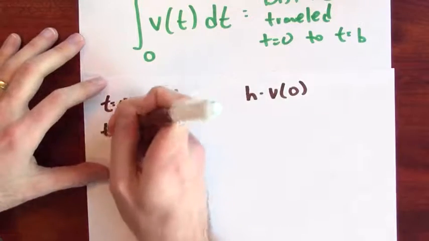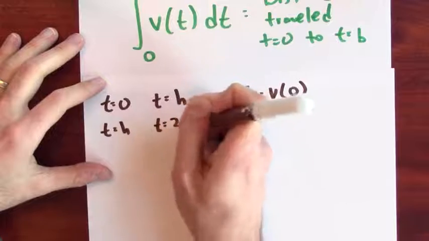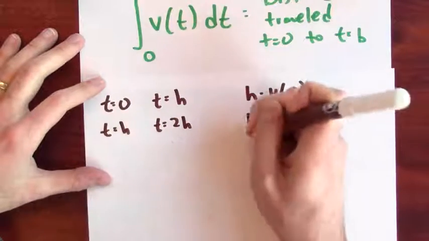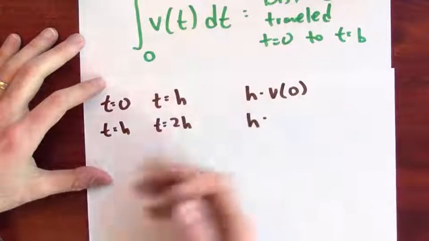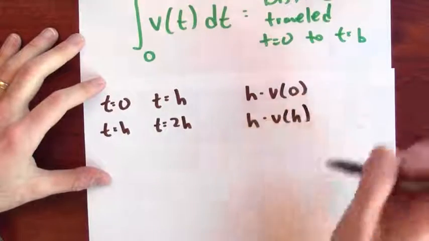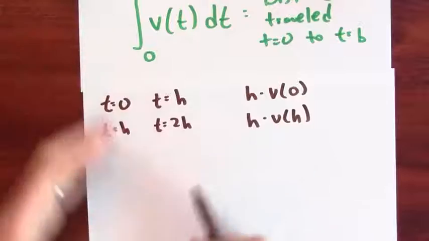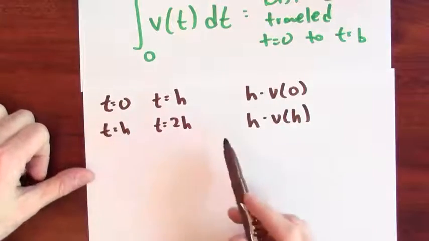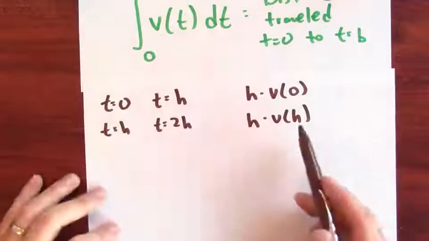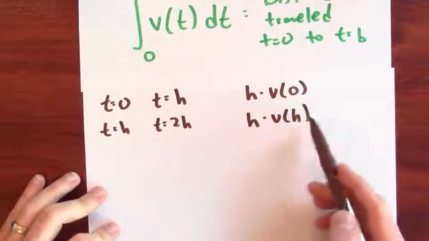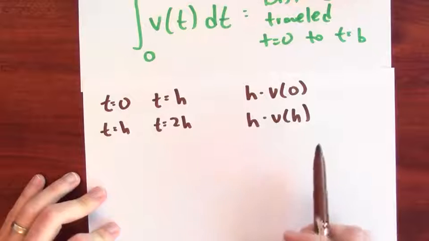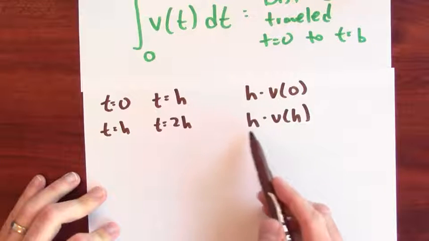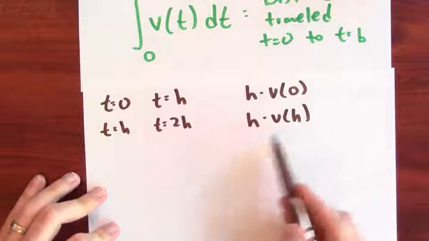What about between time h and time 2h? How far did I travel there? Well, the time that elapsed was h units of time, and how fast was I going? Well, I could use v of h, my velocity at time h, as a good approximation for my velocity over that time period. My velocity is not necessarily constant, but this is standing in for a reasonable approximation if my velocity is not changing too rapidly. All right, so this is how far I traveled. Time times velocity is distance.